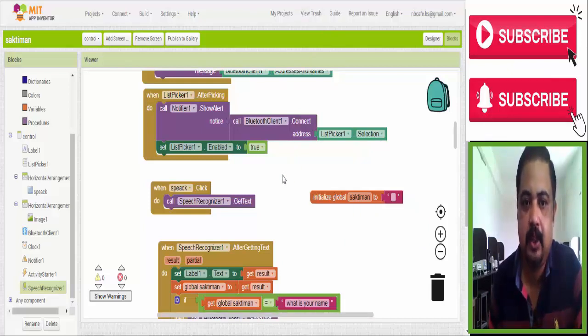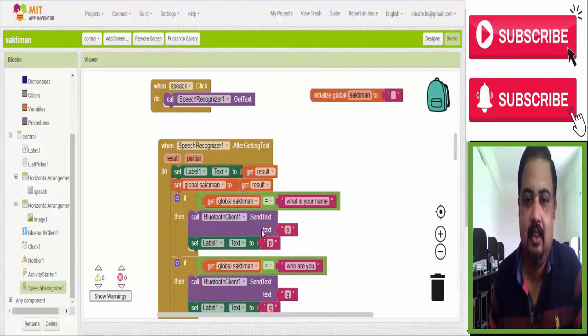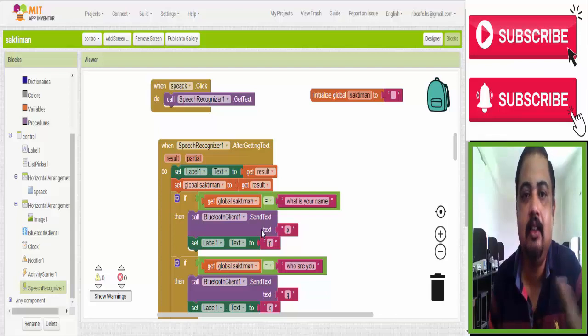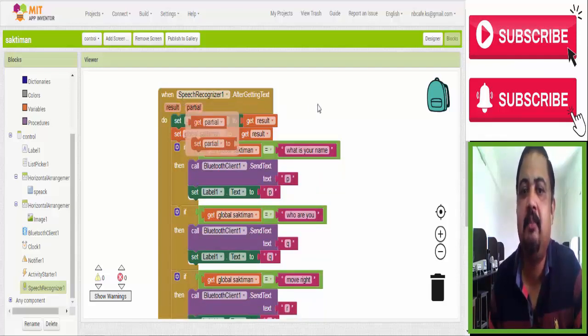Now the main portion, the speech recognizer: how it will work, how it will match whatever you say and send the data through Bluetooth to our robot. See, click carefully, very easy, just concentrate. I'll elaborately discuss every block's function, so don't be afraid. It is very easy and you can do it. And please reply to me in the comment section whether you are able to do that or not. If you face any difficulty, I'll be with you every time.